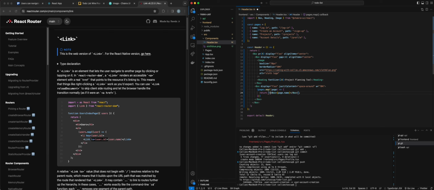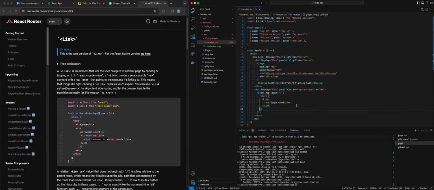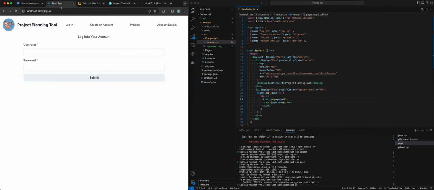So we are going to wrap our box in a link component. And then we're going to import it from React Router DOM. And it's mad because we're missing the to. So we'll just say to is equal to item dot, nope. I don't know why it's gonna start like, oh, because usually when I map over an object, I call the object item. So there, that's why it doesn't know what I'm talking about. Item dot path. All right, now let's give this a try.